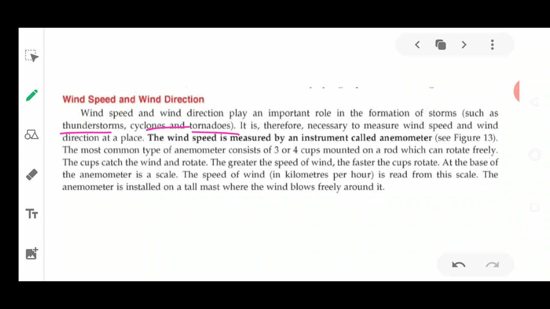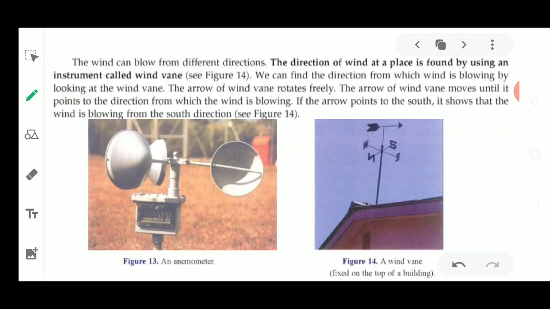at a place. The wind speed is always measured by an instrument called an anemometer. So this is known as an anemometer. The most common type of anemometer consists of 3 or 4 cups mounted on a rod which rotates freely. Okay, so I'll show you the picture of the anemometer. It's like this. It is a rod which can rotate freely, and these are the small rods, and it contains